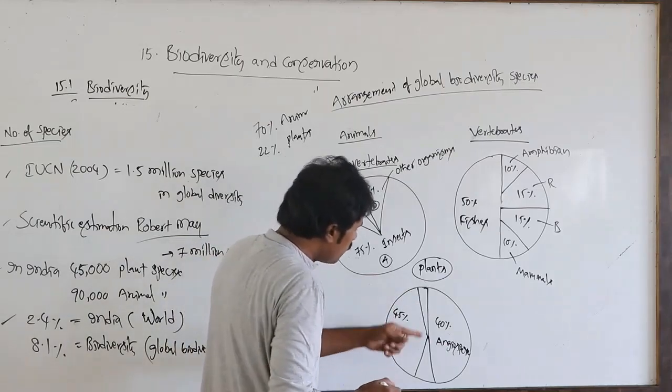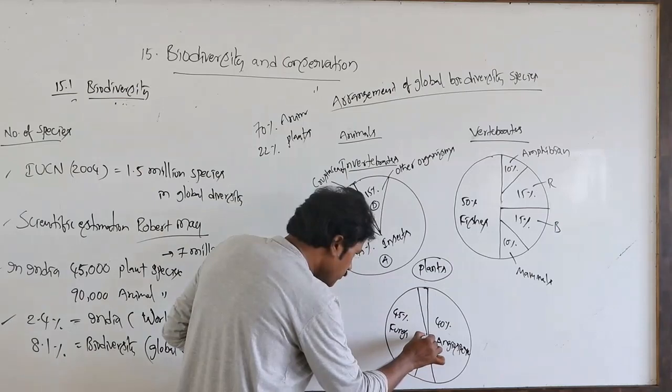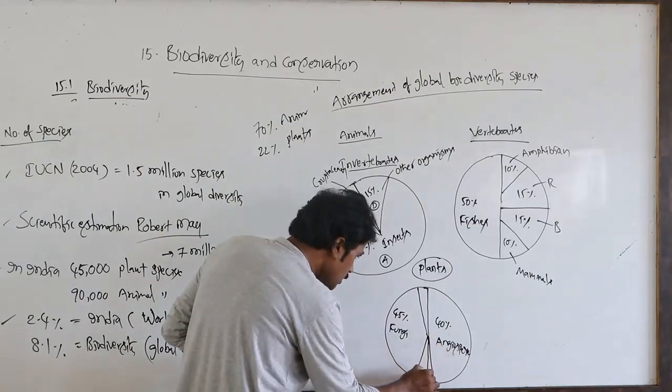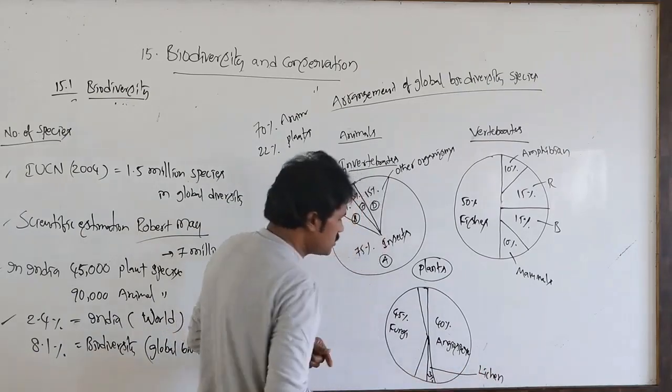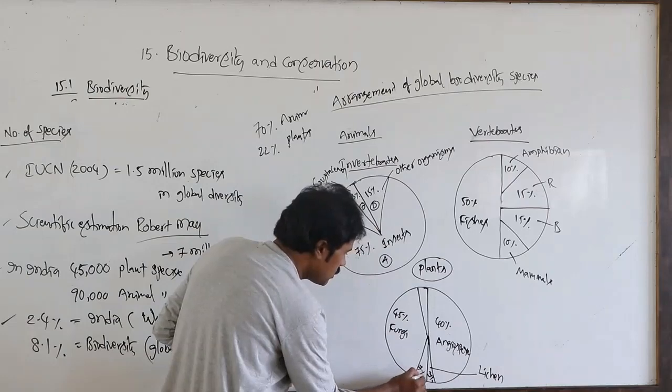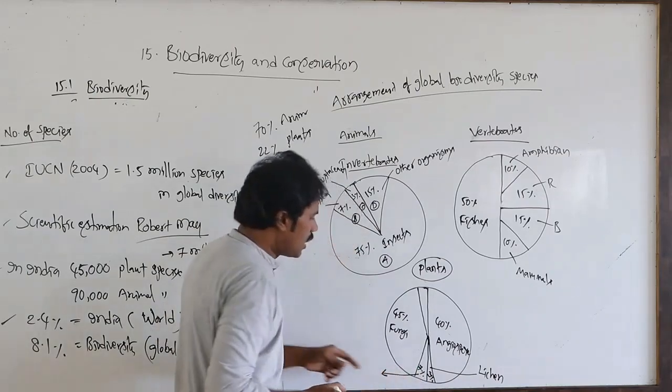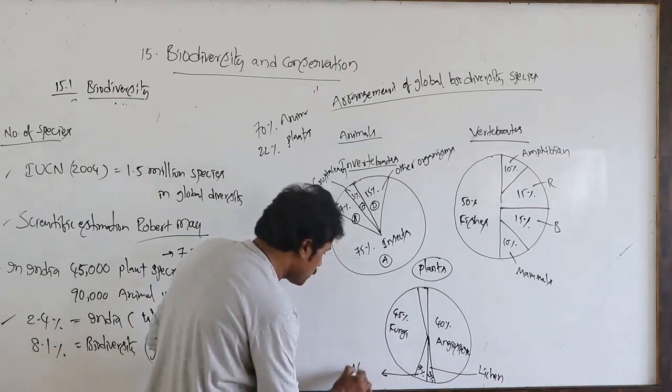Then only 3% are lichens and 7% are algae.